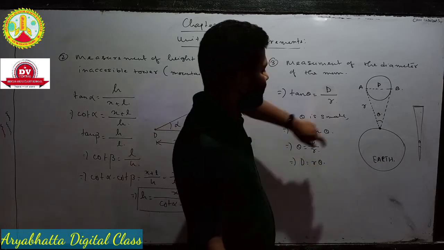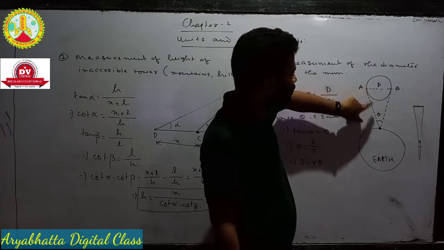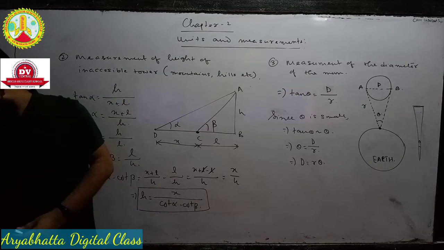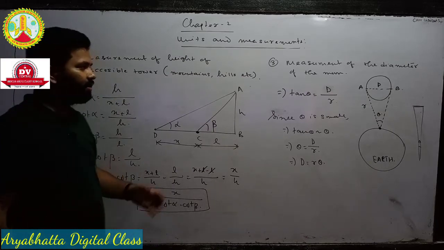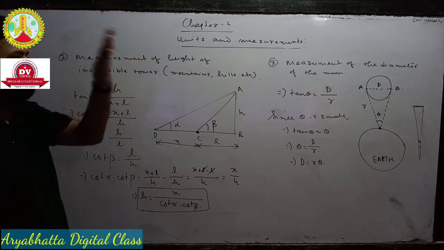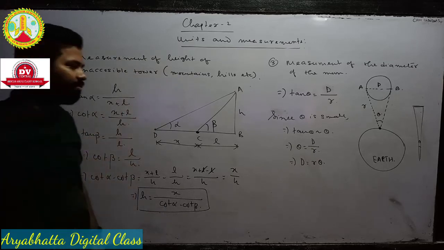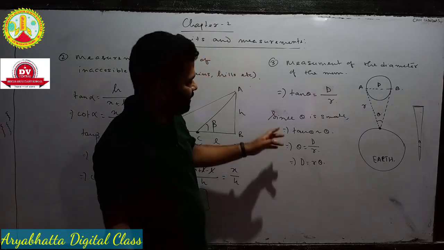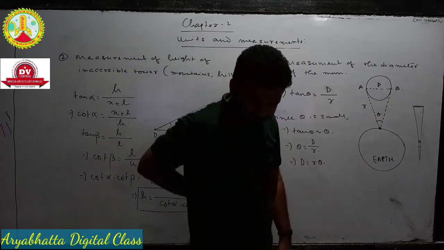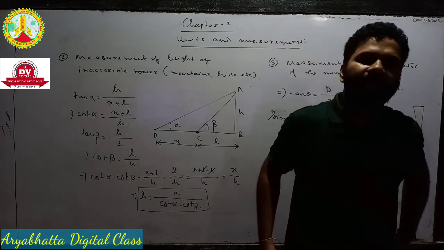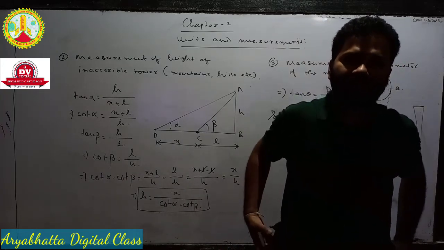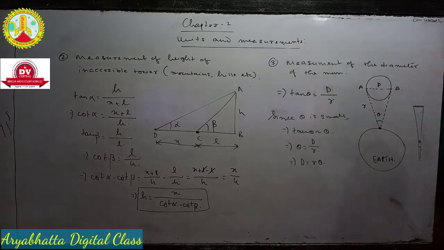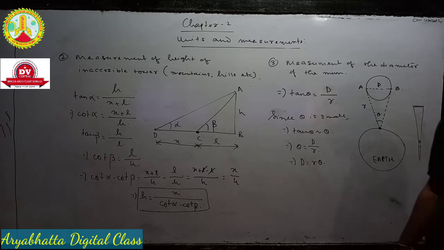What is r? r is the average distance of the moon from the earth. Okay, so this is the formula, that is d is equal to r into theta. In this way we can calculate the approximate value of the diameter of the moon, not the actual value, a little bit of approximation will be there. And remember one thing, if the value of theta is very small, then tan theta will be equal to theta and sin theta is also equal to theta. Okay, so these are the various methods for the measurement of length.